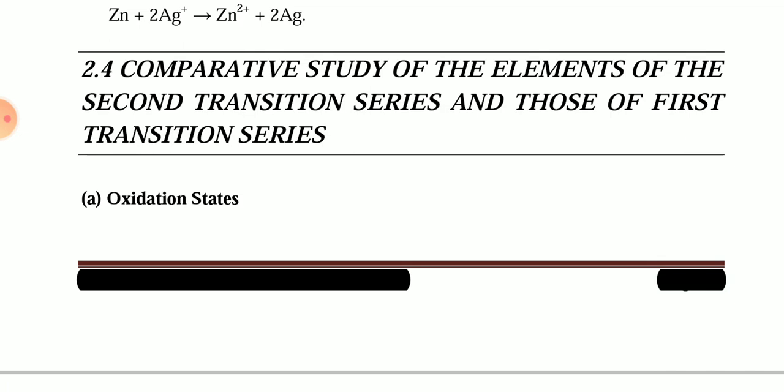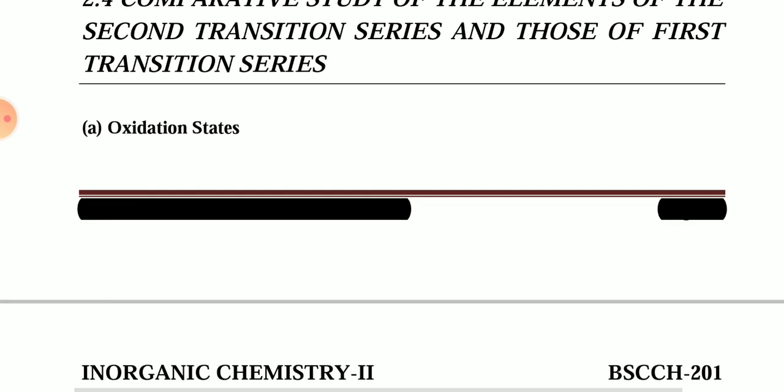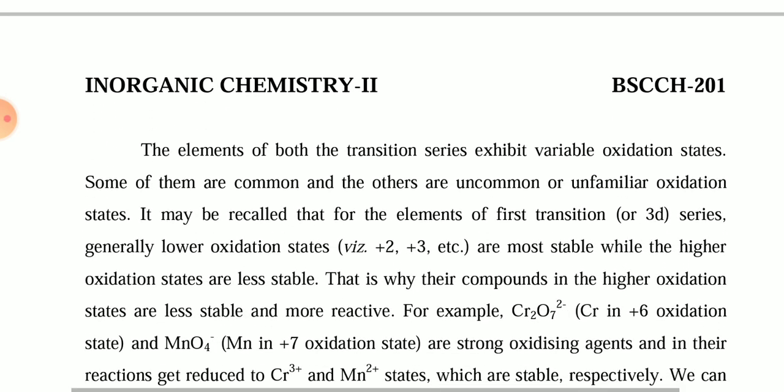Today's topic is the comparative study of the elements of the second transition series and those of the first transition series. As we know, the first transition series and second transition series have similar characteristics, like oxidation state, magnetic property, and ionic radii. But there is a difference between some of the values. So first we have to learn about the oxidation state of the first transition series and second transition series.